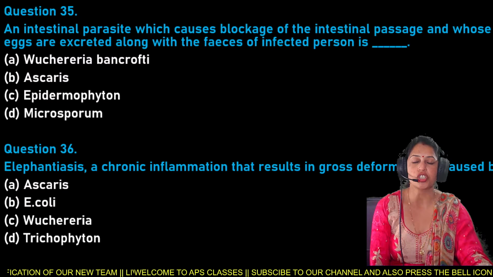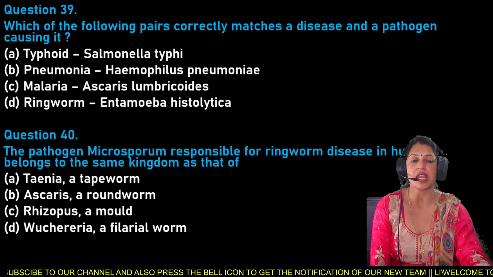You have to choose the pair that correctly matches a disease and a pathogen.